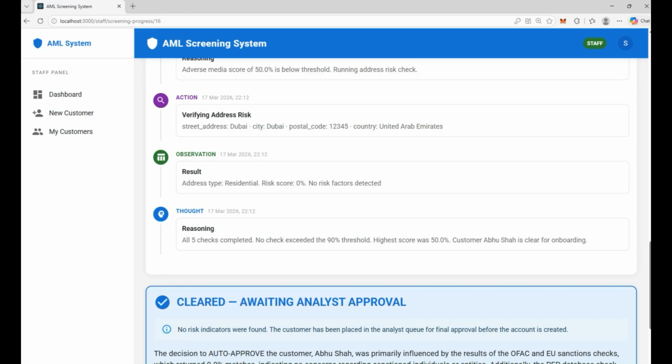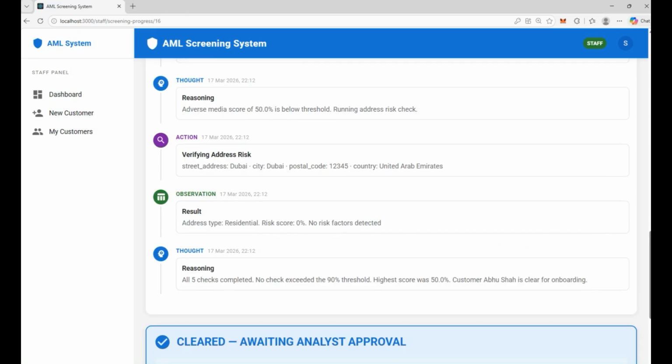So, all 5 checks are completed. No check exceeded the 90% threshold. So, the highest score was 50%, which is coming from adverse media. So the customer Abusa is clear for onboarding. You can see this is not a black box. Okay, you can exactly see what the AI is thinking, what it is checking, and why.